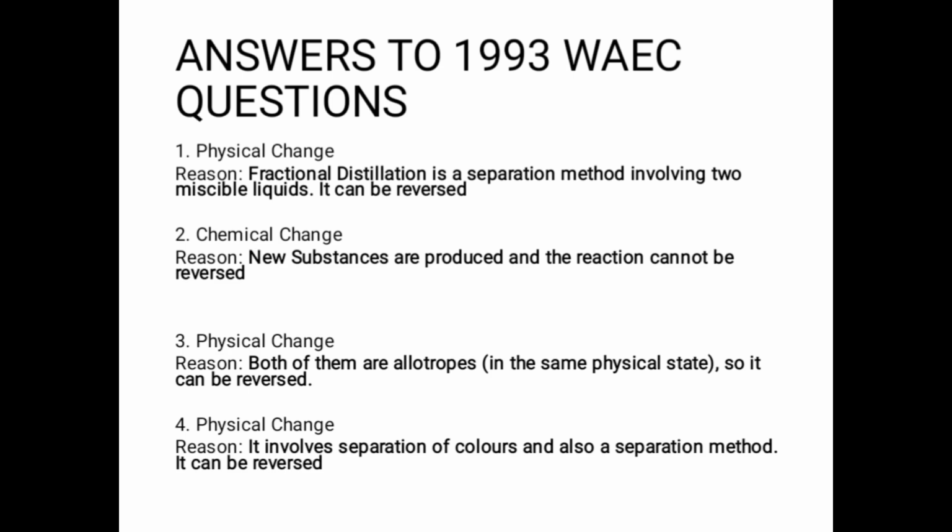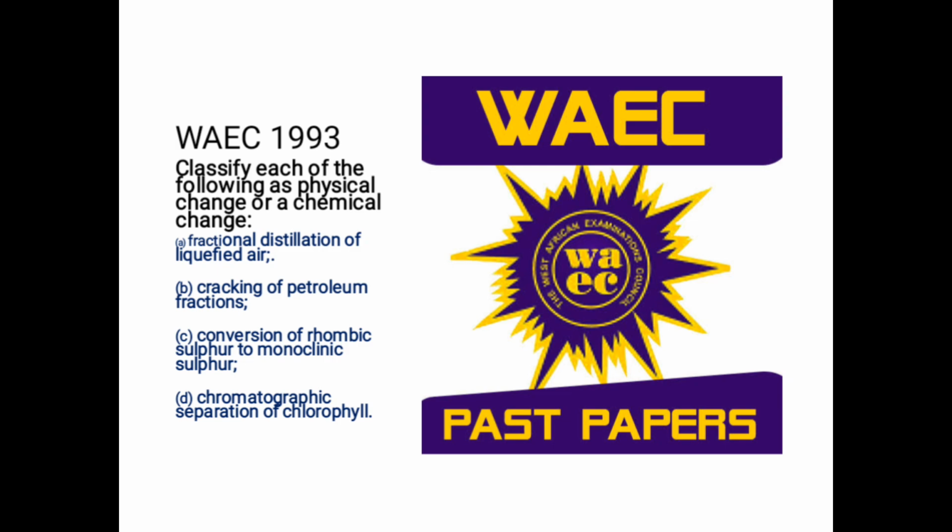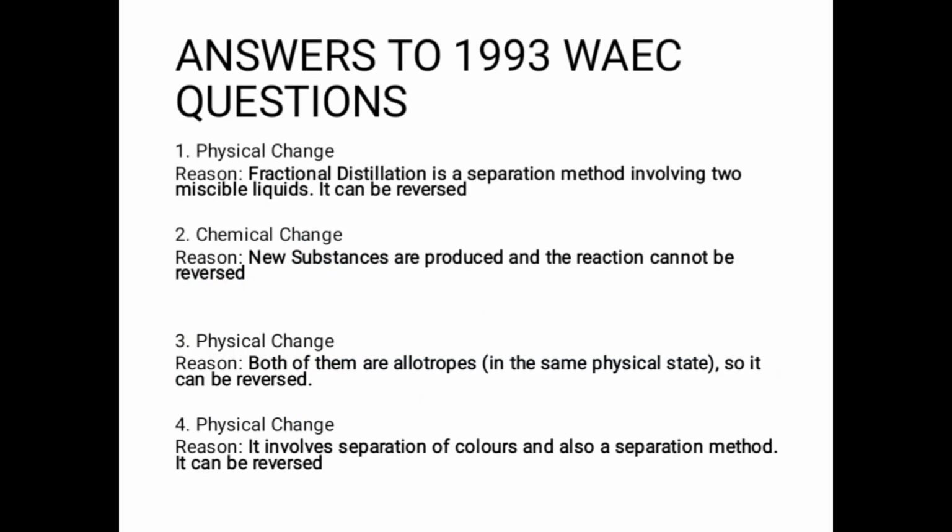Then number four, you have chromatography, separation of chlorophyll. Chromatography is also a separation technique used to separate colors, and as a result it can be reversed, and no new substance is formed because it's the color in that chlorophyll that you are extracting. So it is important that we take note of these answers.